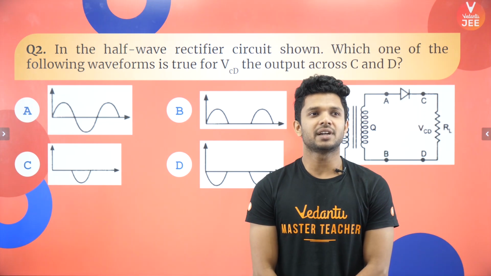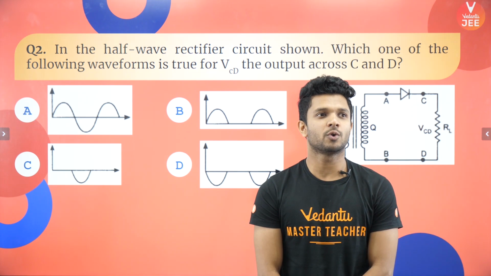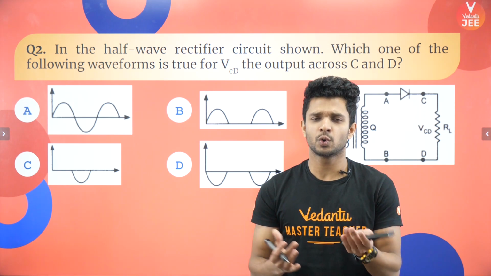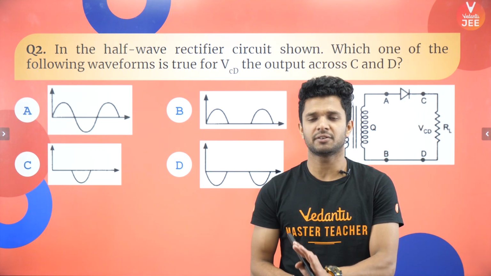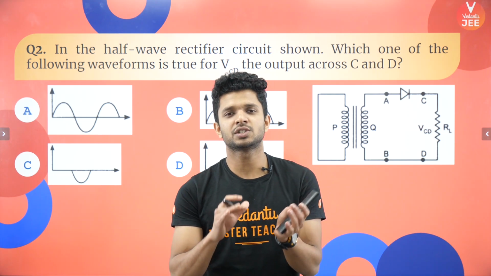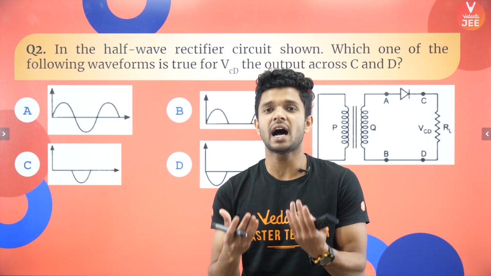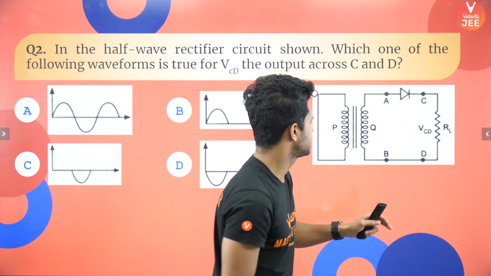In the half wave rectifier circuit, which one of the following waveforms is true? So I hope everyone knows what a half wave rectifier is. What do you mean by rectifier? Conversion of AC to DC is called rectification. So here only half of the wave is being rectified. Let's see what it is.